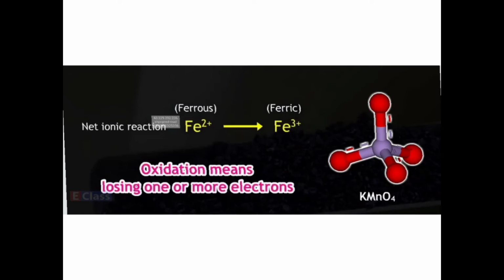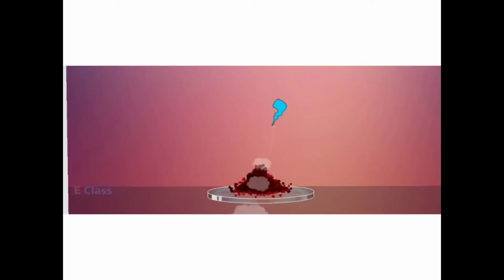Oxidation means losing one or more electrons, that we understood. Now, let us understand about the reduction reaction. The chemical reaction in which a reactant gains hydrogen is called reduction. Similarly, if a reactant loses oxygen, then also it is called a reduction reaction. The substance that brings about reduction is called the reducing agent or reductant.